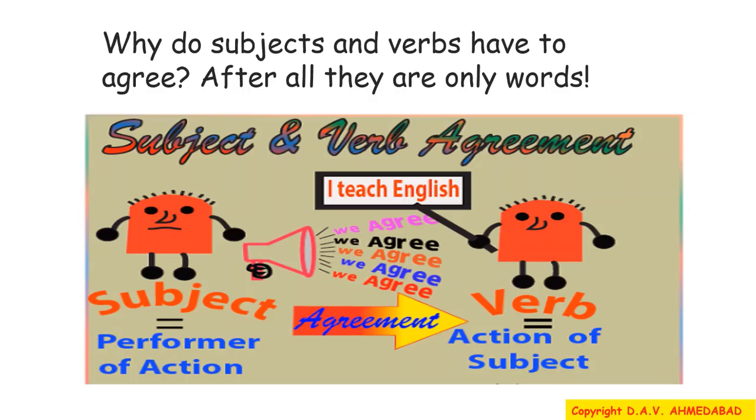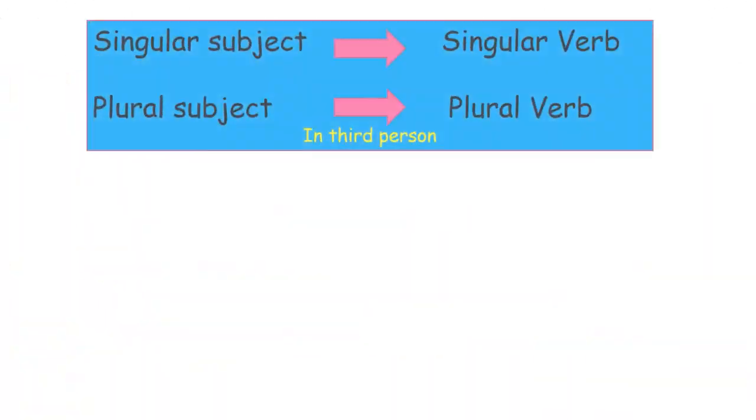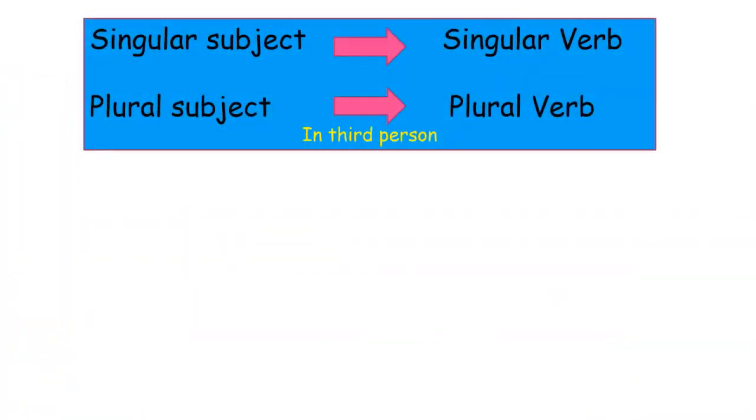Verbs need to agree with their subjects in number, that is singular or plural, and in person, first person, second person, or third person. In order to check agreement, you simply need to find the verb and ask who or what is doing the action of that verb. For making a sentence grammatically correct, a verb must agree with the subject in number. That is, a singular subject should have a singular verb and a plural subject should have a plural verb.